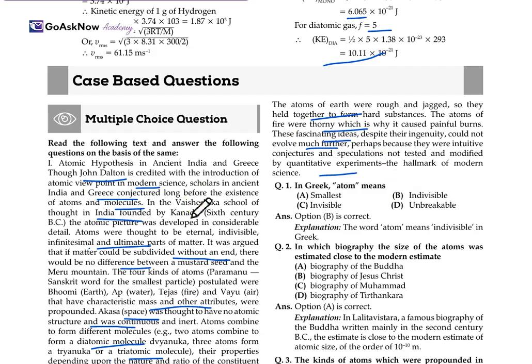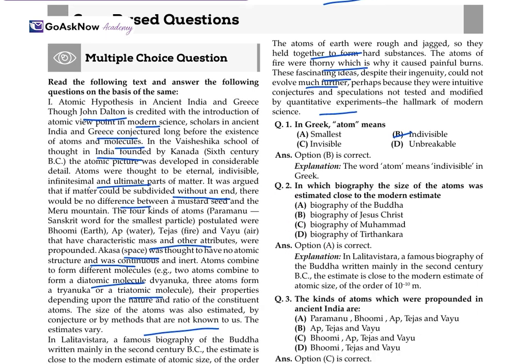So this is the text. Now on the basis of that, we have some questions. In Greek, atom means indivisible, which means the atom means indivisible in Greek. From here only we got this. In which biography was the size of the atom estimated close to the modern estimate? It's the biography of Buddha. In the last only we have started.